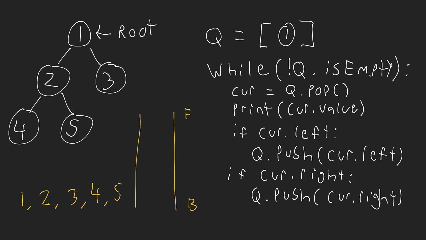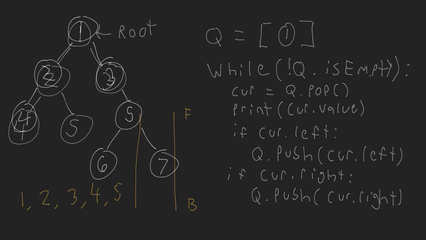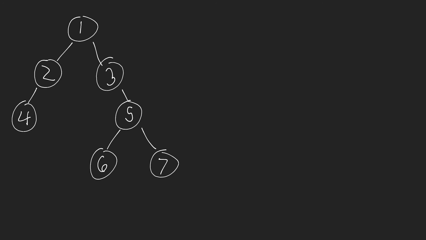So let me set up another example here, and then I'll be right back. All right, so I've set up another binary tree here, and I want to show you how we traverse this tree using the depth-first search, okay? This is a different type of search that rather than using a queue is going to use a stack. So in this instance, we are going to print out all of the different node values, but we're going to do this in a different order.